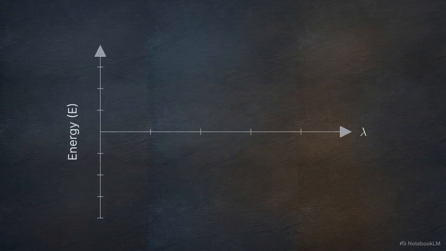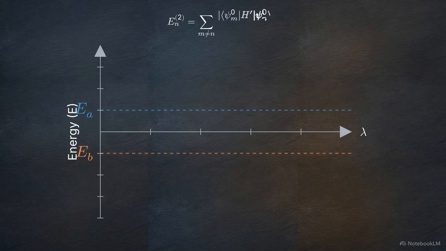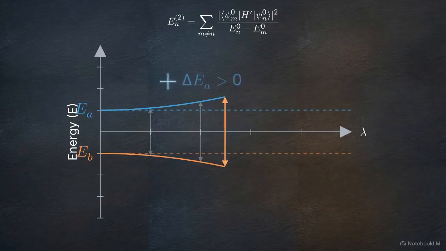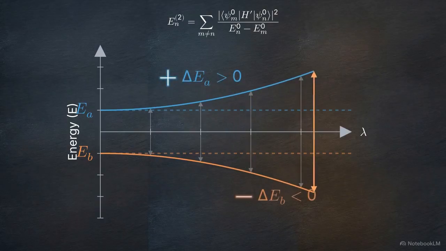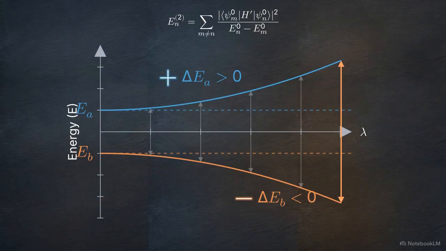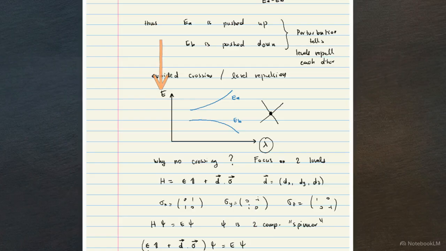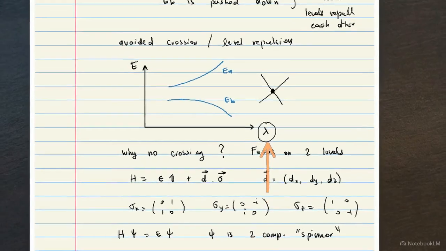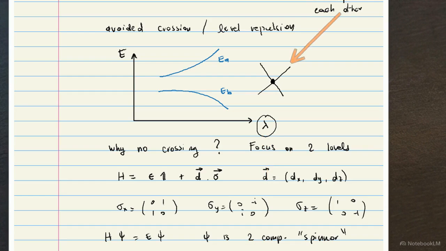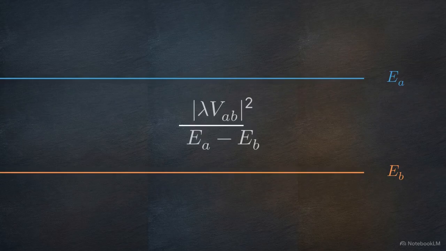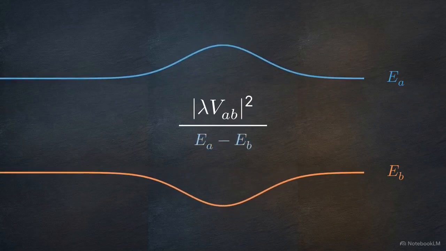We can observe the physical behavior of these interactions by analyzing the signs of the second-order energy shifts. The higher energy level, EA, takes on a positive shift, pushing it upward. The lower level, EB, takes on a negative shift, pushing it downward. This handwritten graph maps the system's energy levels on the y-axis against the perturbation strength on the x-axis. As the perturbation strength dials up, the energy levels actively repel each other instead of intersecting. In a quantum two-level system, the shared denominator in the perturbation expansion guarantees that interacting states will repel and actively avoid crossing.